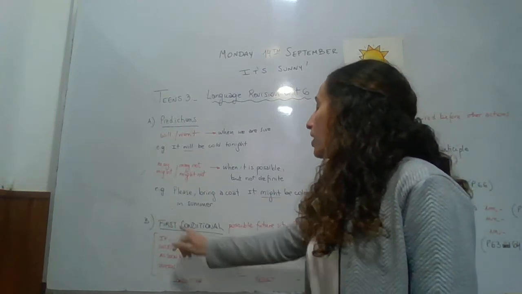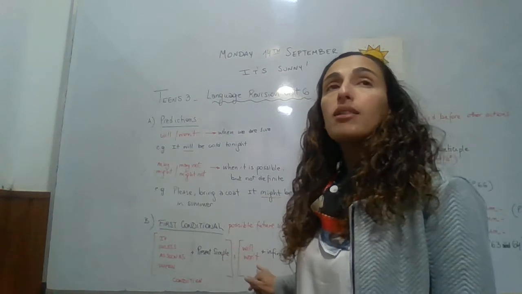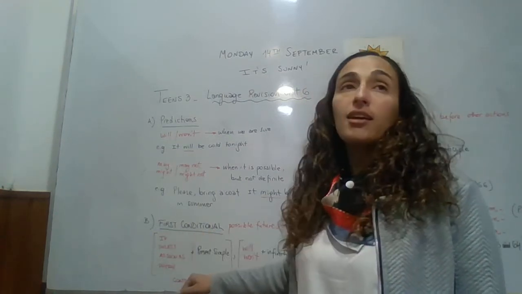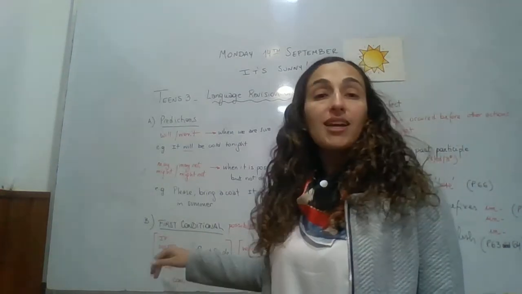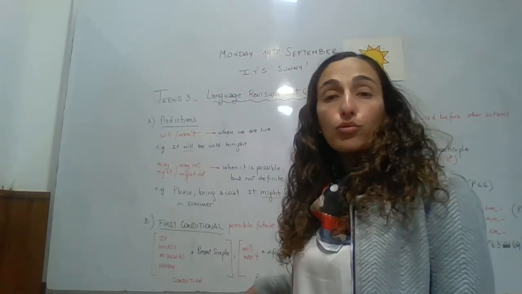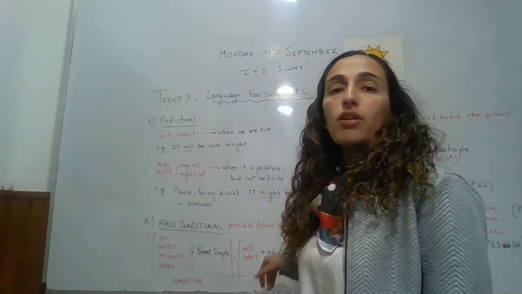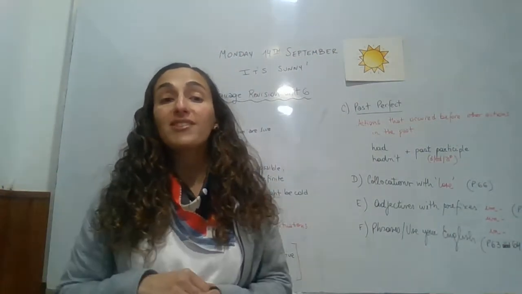For example, if I have holidays, I will go to the beach. Or unless it is raining, I will go swimming. Or as soon as I get home, I will phone you. Or when she finishes classes, she will travel to Europe. So these are a condition and a possible result.